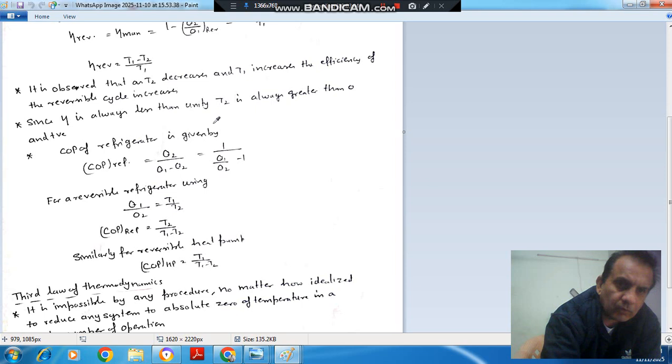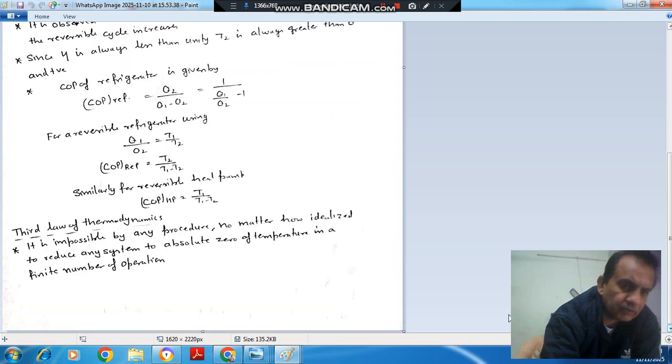So from this statement that efficiency is always less than unity, T2 is always greater than 0, we can derive the third law of thermodynamics. So T2 cannot be 0, the lowest temperature cannot be 0. So this is concerned with the third law of thermodynamics.